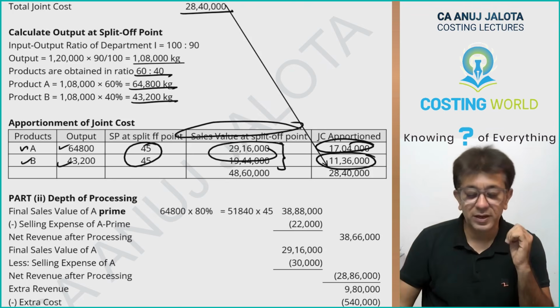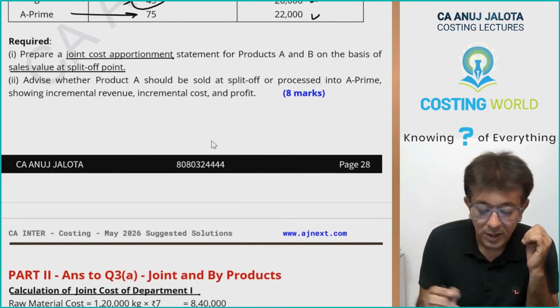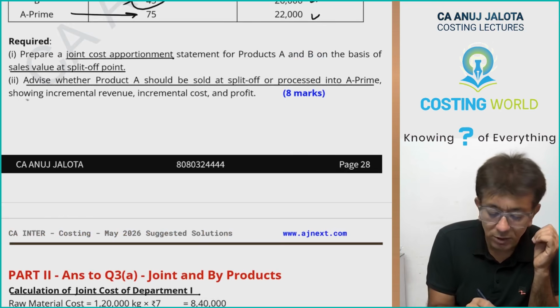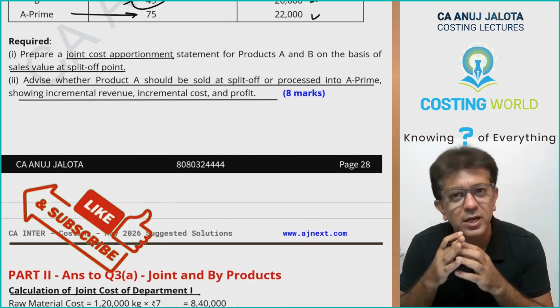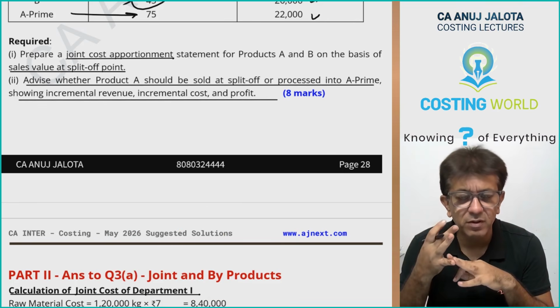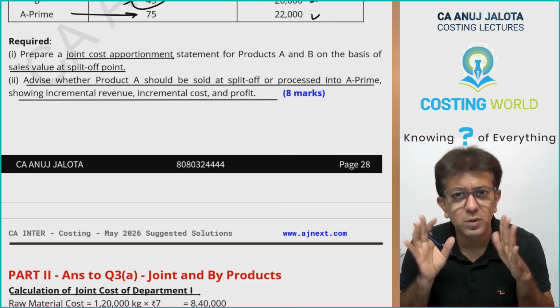Now think of it like this. This is important, whatever I'm going to be doing now. Advise whether product A should be sold at split off point or processed into A prime, showing incremental revenue, incremental cost and profit. See, it's simple. You process any product further whenever its incremental revenue is higher than its incremental cost. That is the only thing.